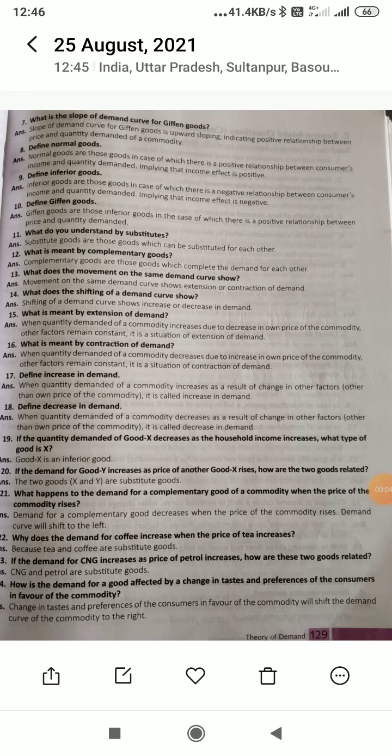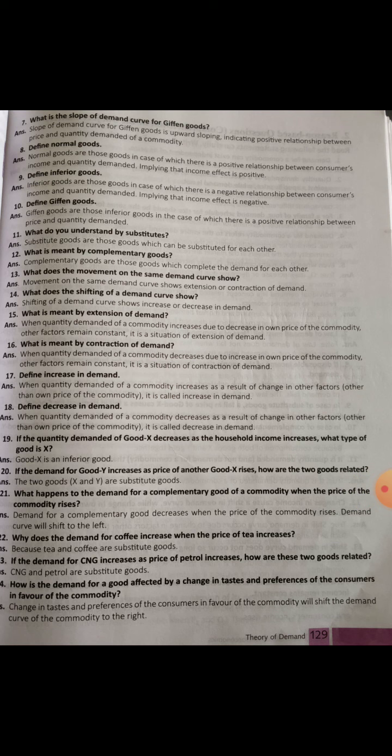Dear students, today we are going to discuss some important questions in the chapter Demand. On your screen is question number 7: what is the slope of the demand curve for Giffen goods?